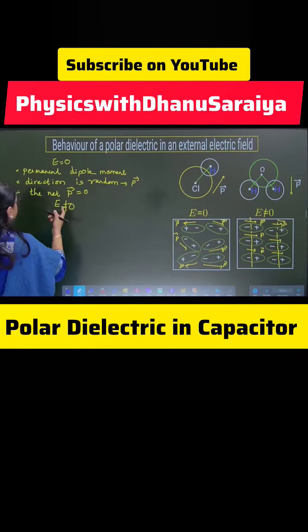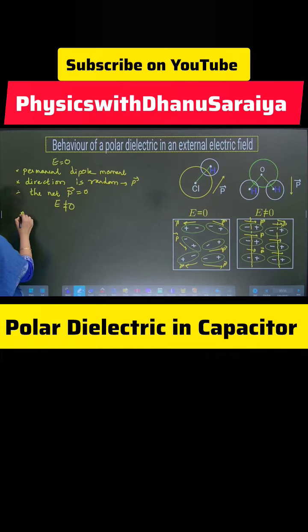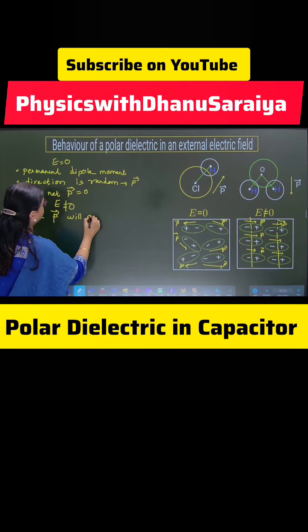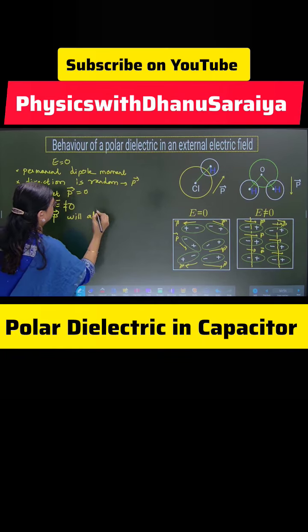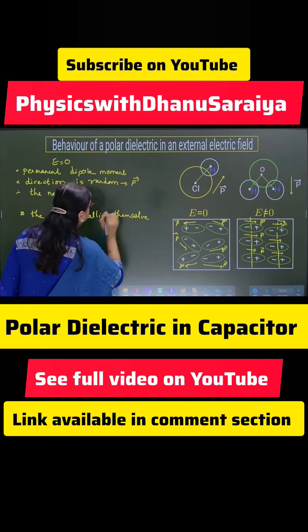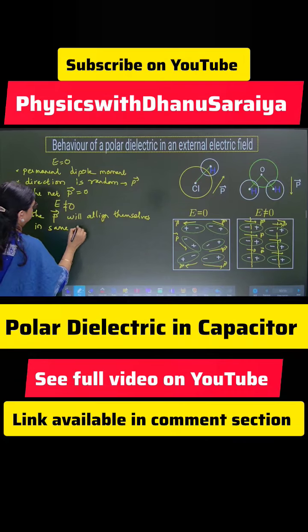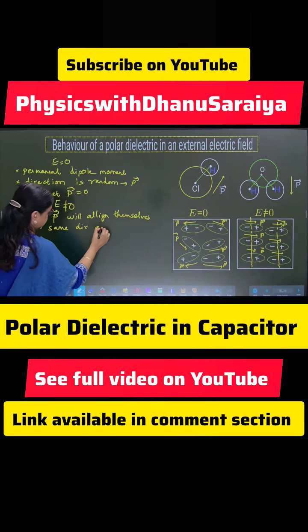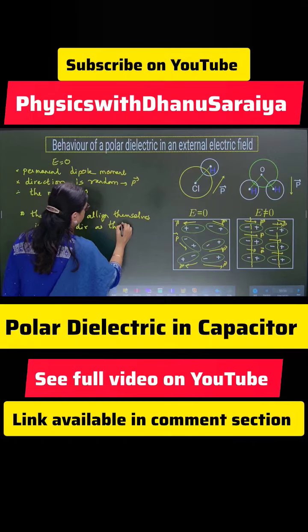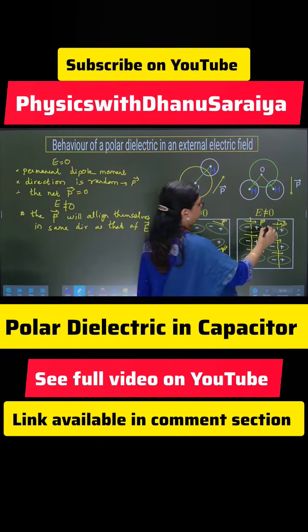Okay, so as soon as I place the polar dielectric in the presence of external field, the dipole moments will align themselves in the same direction as that of the external electric field. Okay.